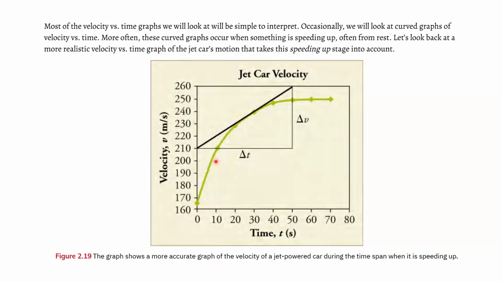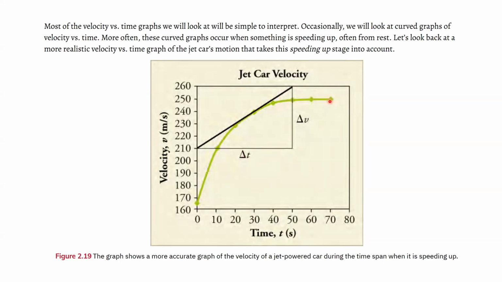But if you do the same thing at 5 seconds, the tangent is going to be way more steep than the one at 20 to 25 seconds, because the acceleration is much greater during the first 10 seconds than after that.